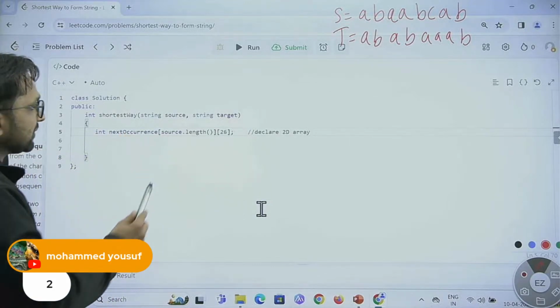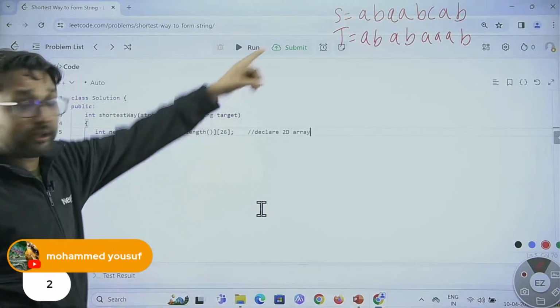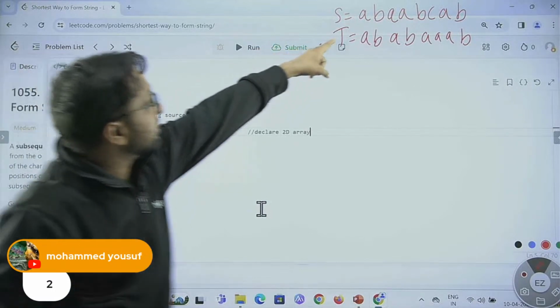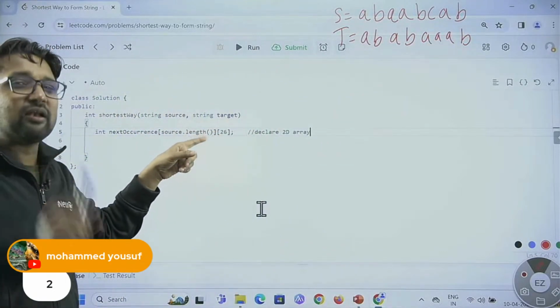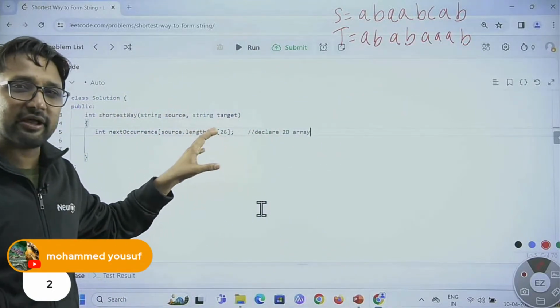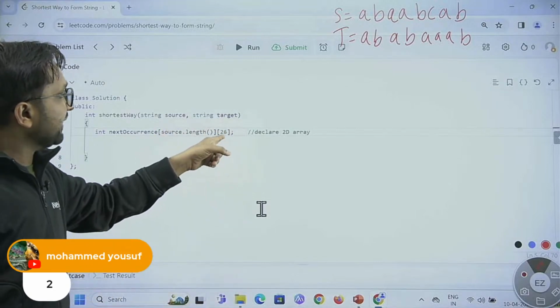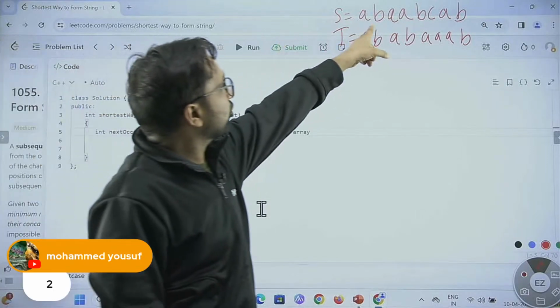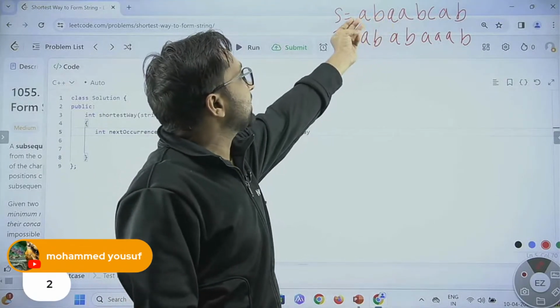And what will be the size of the 2D array? That is the length of the source string. The length of the source string is how much? 8. 8 by 26. This is a question for you. I will answer this question at the end of the complete code. Why do I write 26? Why do I not write only three symbols, like A, B, C?